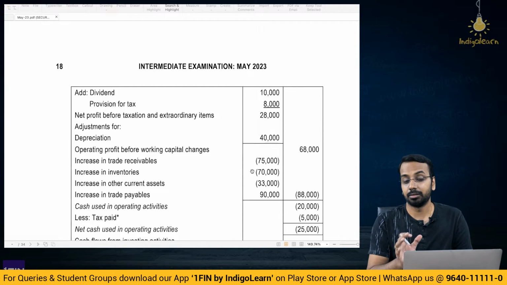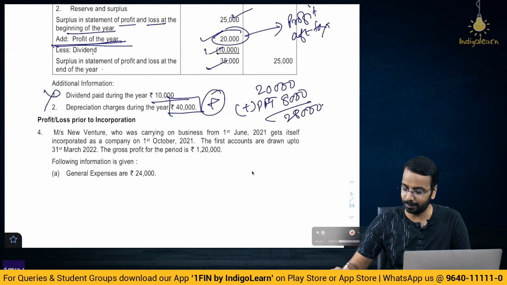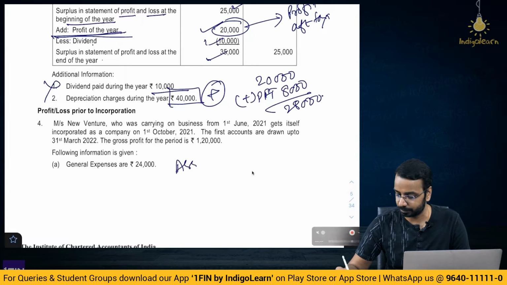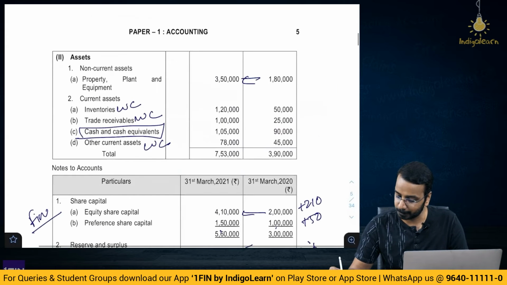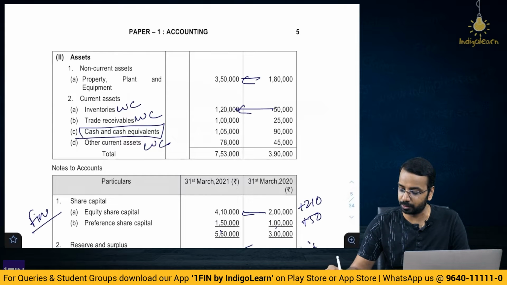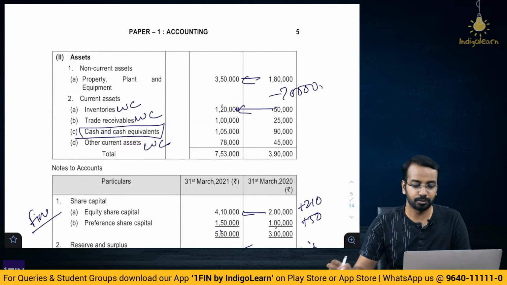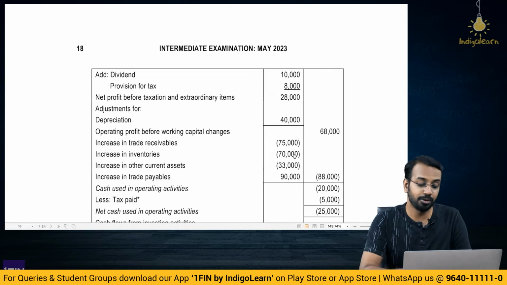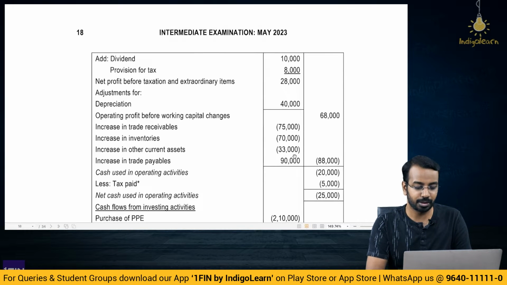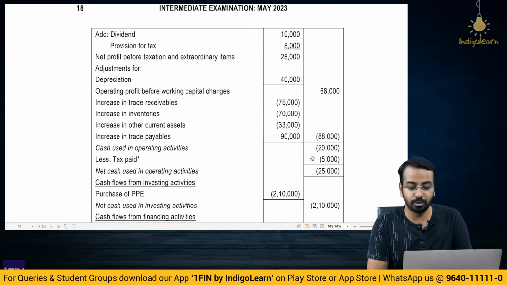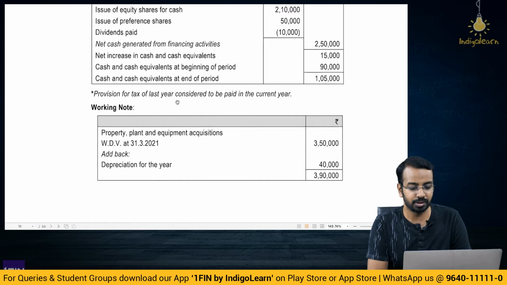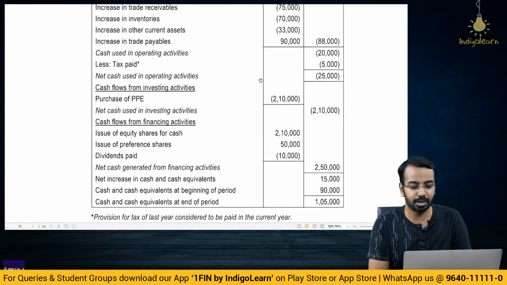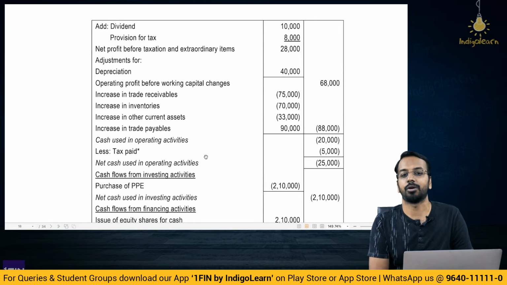Then working capital changes. Now for this I keep on telling that if it is an asset, do opening minus closing. So if you do opening minus closing, 50 to 120, opening minus closing, minus 70. So if you see here minus 70, that will help you to remember. And if it is a liability, you will do closing minus opening. Then tax paid, as I told you, assumption that 5,000 has been paid. So provision for last year is considered to be paid in the current year. That gives you the cash flow from operating activities.